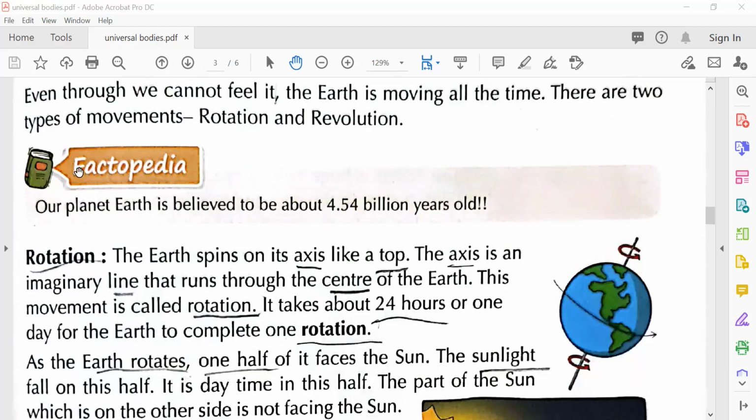So Factopedia, what is this fact? Our planet Earth is believed to be about 4.54 billion years old. So it's so old.